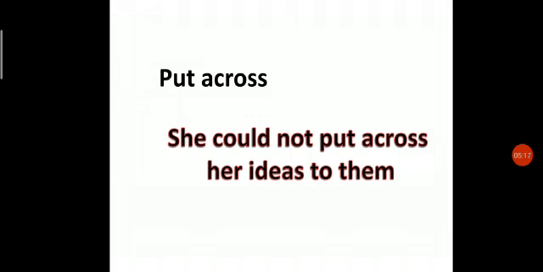Yes, put across means, what is it? Communicate or express. Clear? So, put across means communicate. Now, we have learnt three phrasal verbs that begin with the verb put. Which are they? Put on, put across and put up with.